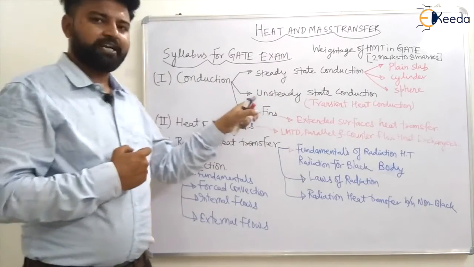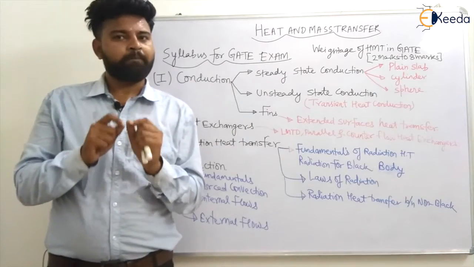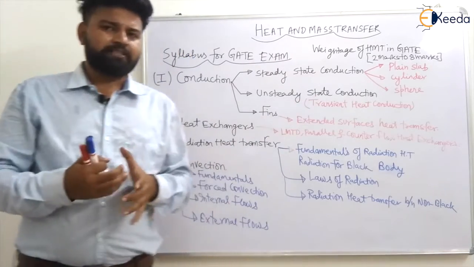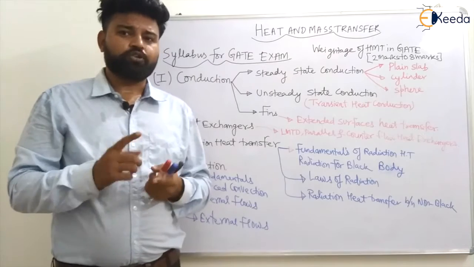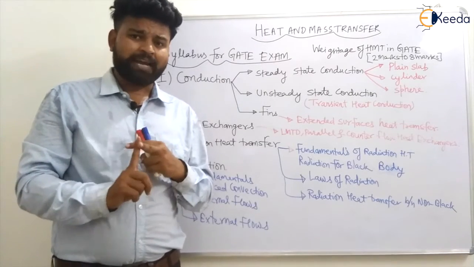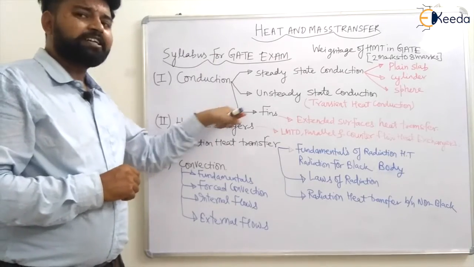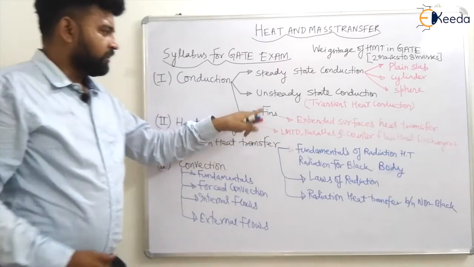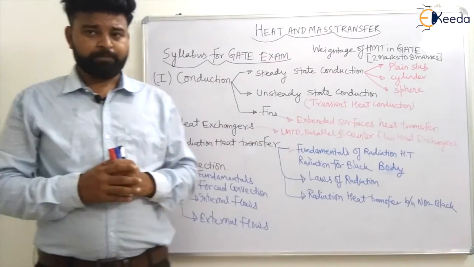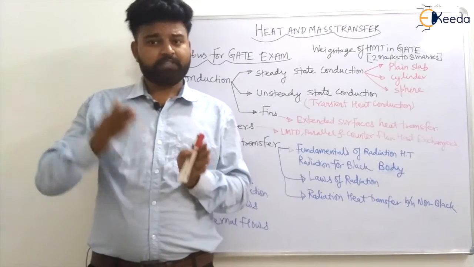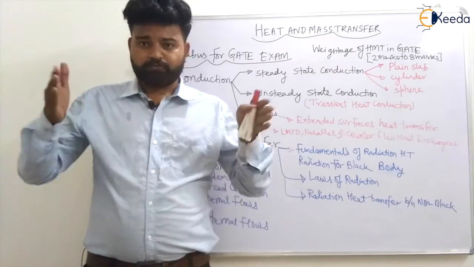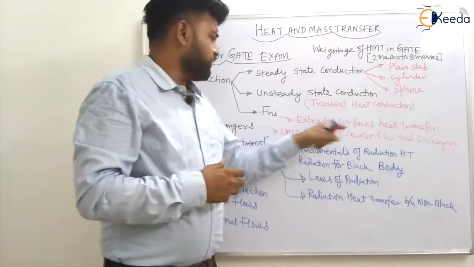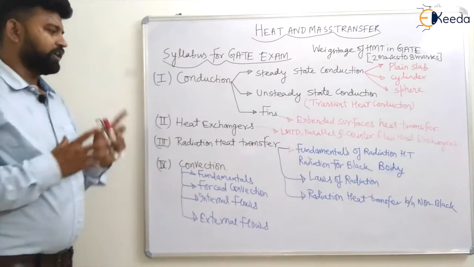The second part in conduction is unsteady state heat conduction, which is transient heat conduction. In this you will have time as a variable, and you will be studying the thermocouple and the time constant. The third part in conduction is heat transfer through extended surfaces, which is nothing but fins. You will study an infinitely long fin, a fin with insulated tip, a fin with different temperatures at the ends, and fin effectiveness and fin efficiency.